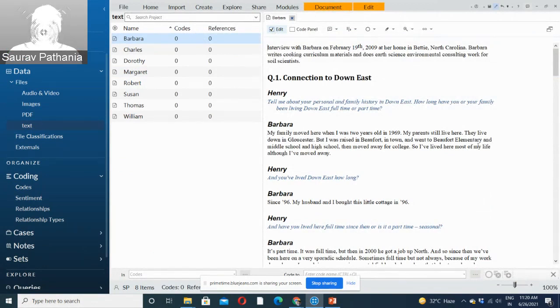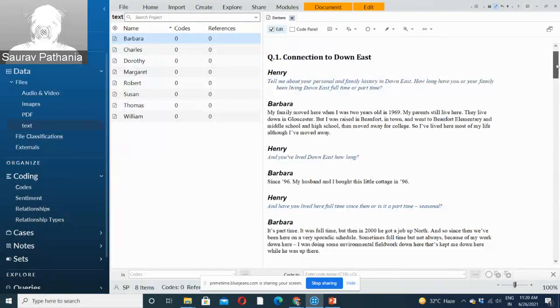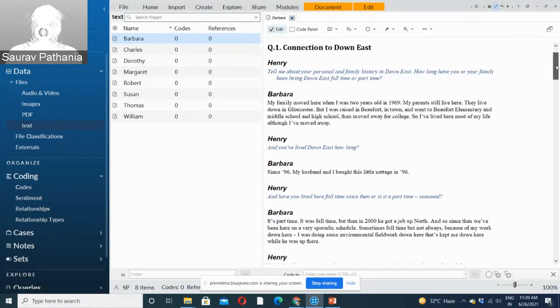So let's say we are going through Barbara's interview manually, and as I said, this research was regarding environmental changes and community perception. We see that Barbara is responding something like, my family moved here when I was 2 years old in 1969. My parents still live here. This you think is relevant to a theme, community, right? So what you can do is just select this specific part of the interview.